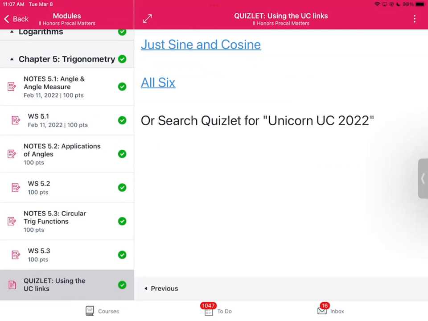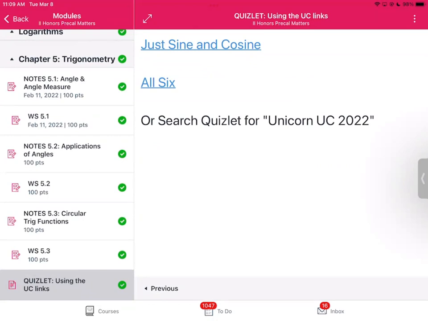So there's the direct link to just the sine and cosine. That's what we did today. So Autumn, that would be a good place for you to go if you like digital flashcards. And the one below is the direct link to all 6 of them, so you can just practice, practice, practice. It'll give you the trig function and a random angle in radians. You say it in your head or out loud, depending where you're at or how you feel. Press the button and it flips the card over and you see the answer.